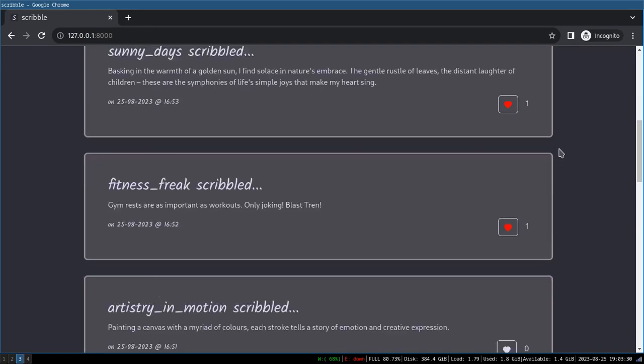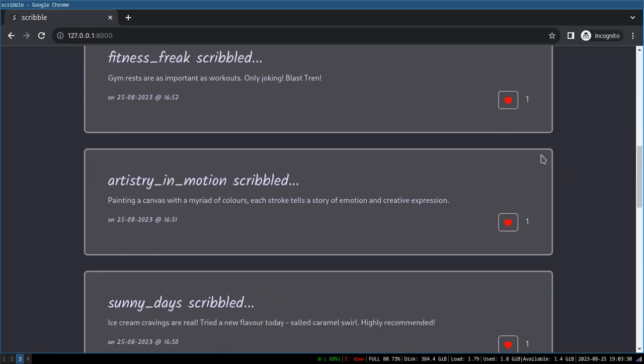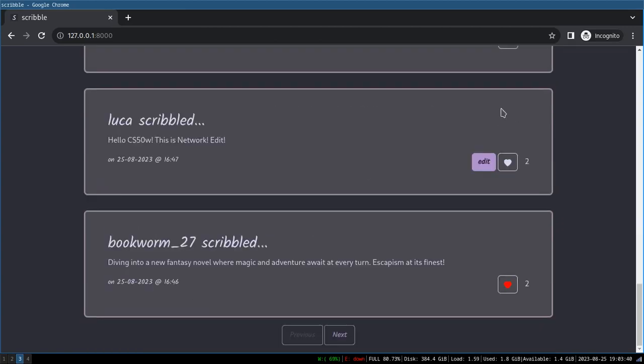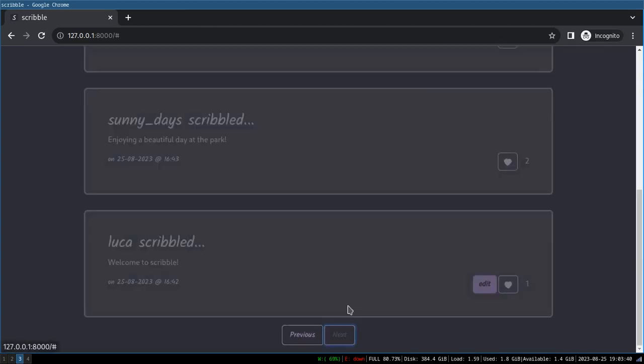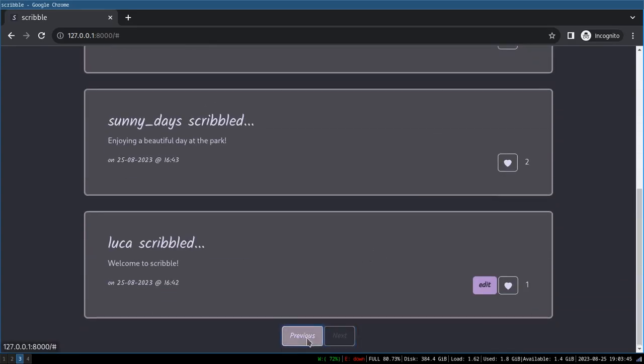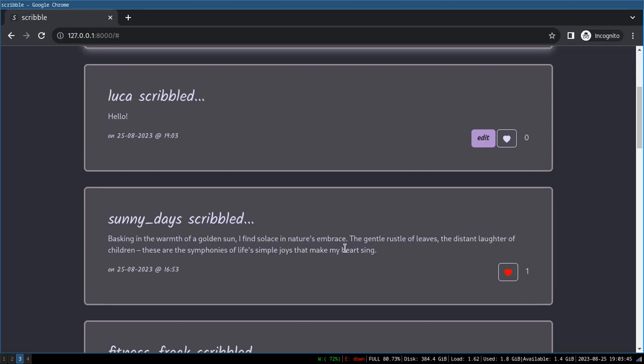And maybe I want to scroll down, like a few posts, unlike a few posts. It doesn't load anything, it's all done via JavaScript. I can scroll down, I can press next to view more posts on a different page and previous, and everything's laid out in reverse chronological order.